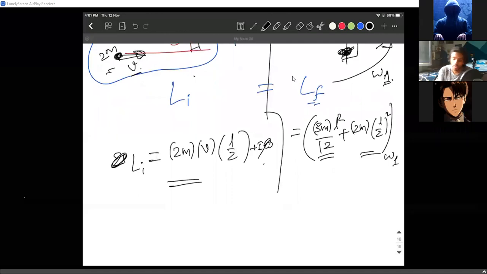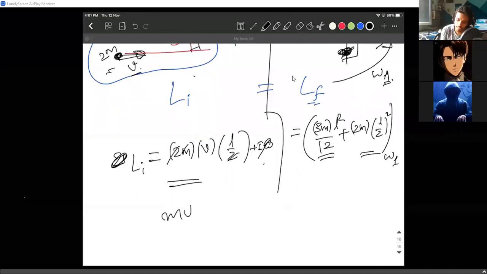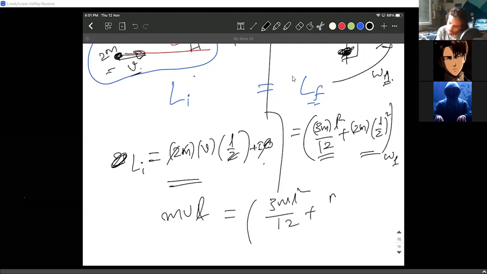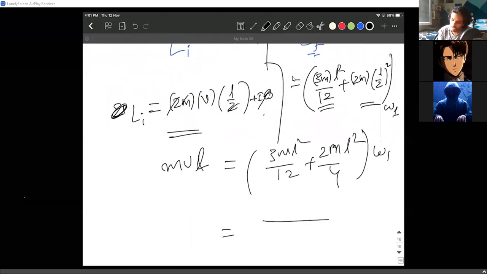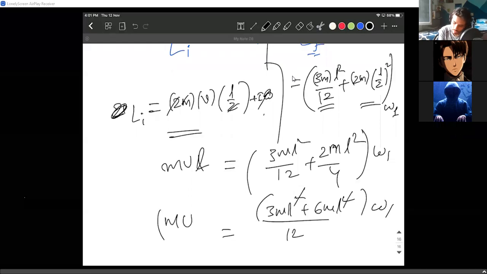Okay. So initial angular momentum is basically mvl. Final is, let me do the calculation, (3ml² by 12 + 2ml² by 4) into omega 1. So this gets us (3 + 6)ml² by 12, omega 1. L cancels, m also cancels. 9 by 12, which gives us omega 1 equals 4v by 3L. Okay, Aditya gave the answer.